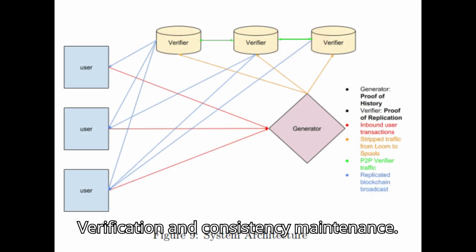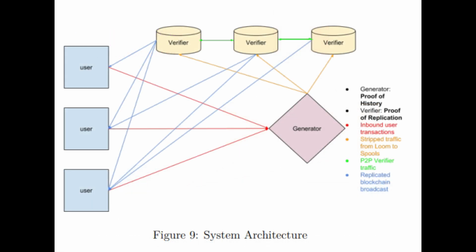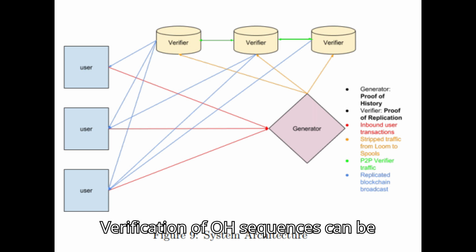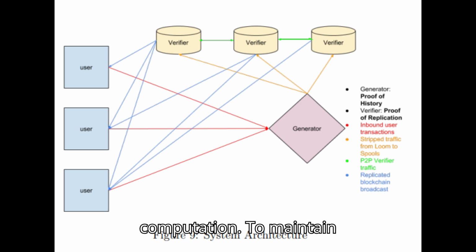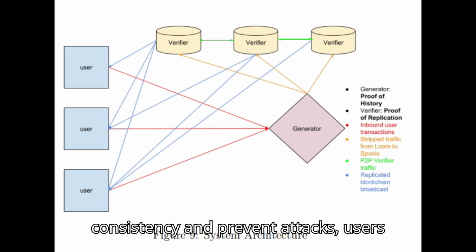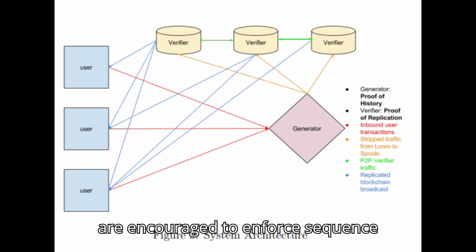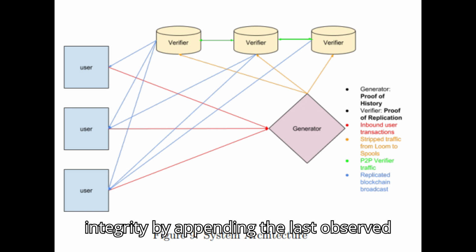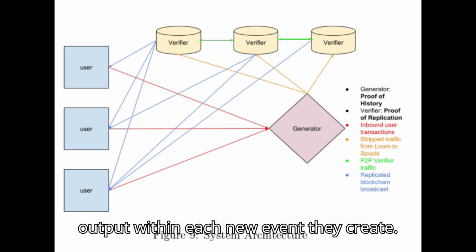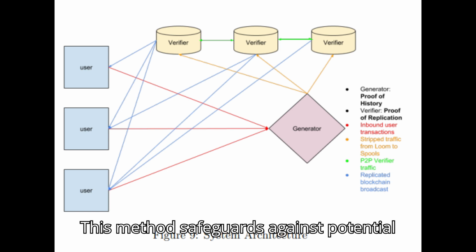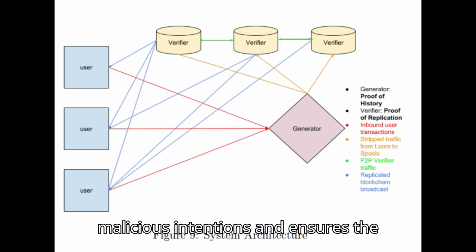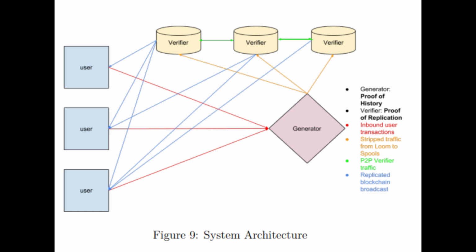Verification and consistency maintenance. Verification of POH sequences can be efficiently carried out with multi-core computation. To maintain consistency and prevent attacks, users are encouraged to enforce sequence integrity by appending the last observed output within each new event they create. This method safeguards against potential malicious intentions and ensures the seamless flow of transactions.